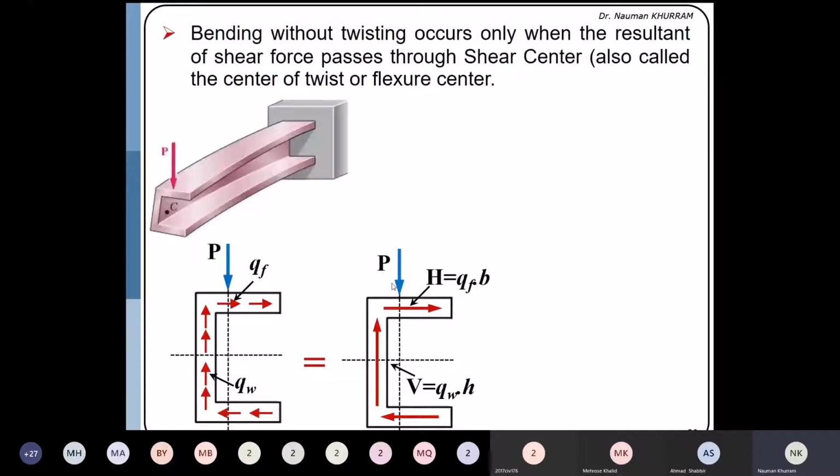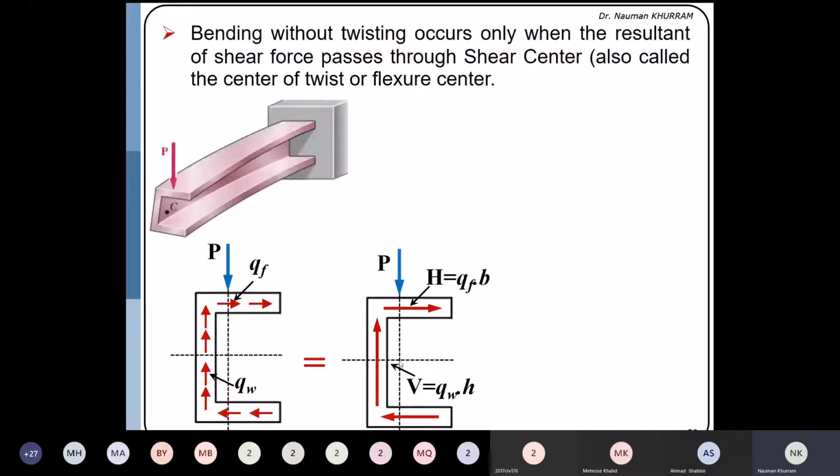So equilibrium will be maintained in the vertical direction. But if I want to check the rotational equilibrium, just take the moment equal to 0 about the centroid. This P force is passing through the centroid, so it will not produce any moment. Okay, this couple, these are the forces.